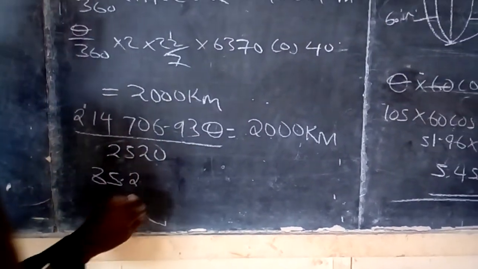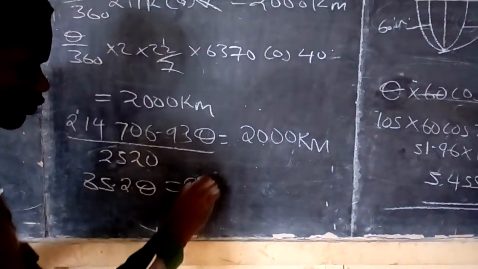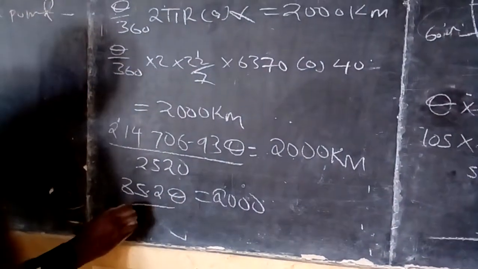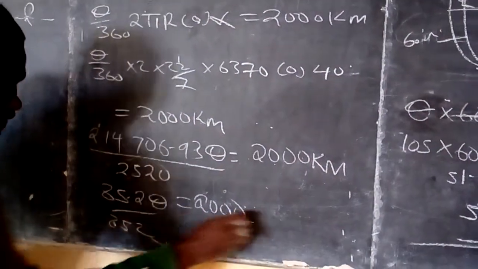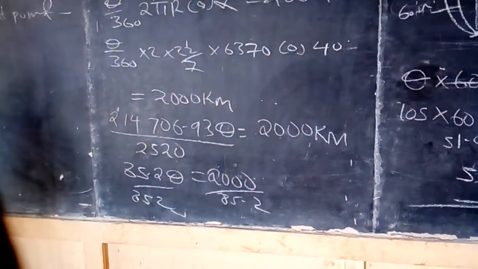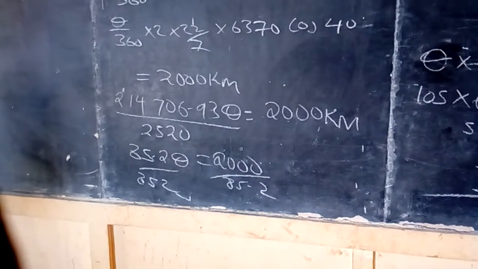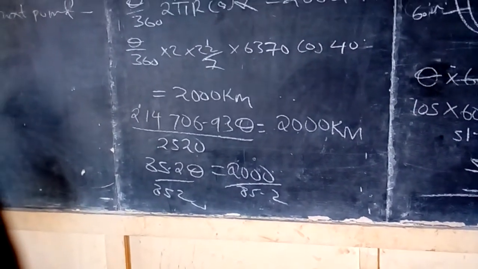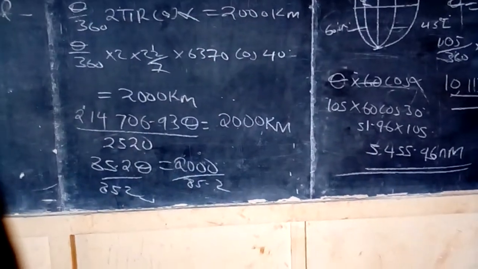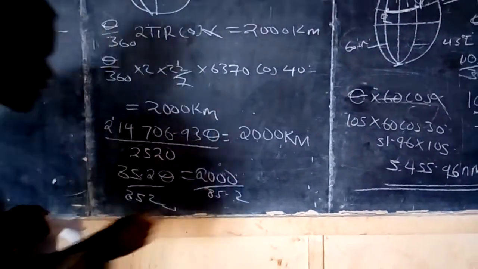85.2 theta is equal to 2000. Now to get theta, I divide by 85.2. What is that? 2000 divided by 85.2. That's the theta here.